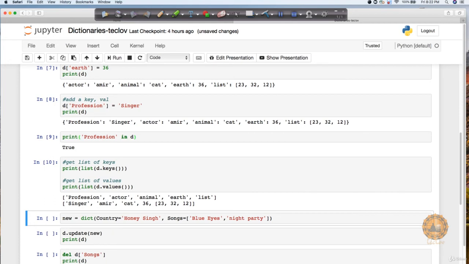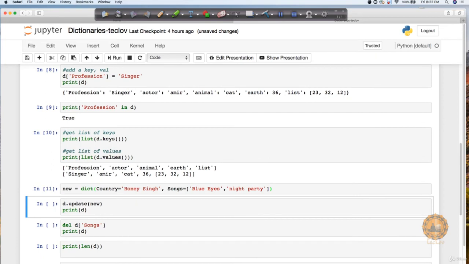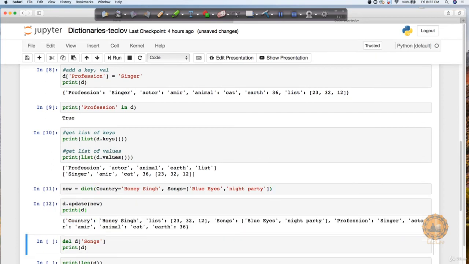Now let's say I want to add a new dictionary, and in this I'm adding a singer called Honey Singh, and he has sung some songs like Blue Eyes and Night Party and so on. So it is going to create a dictionary called new, and this is going to work out for me. Now if I say d.update(new), just notice what it's going to do with my d. You can see it here.